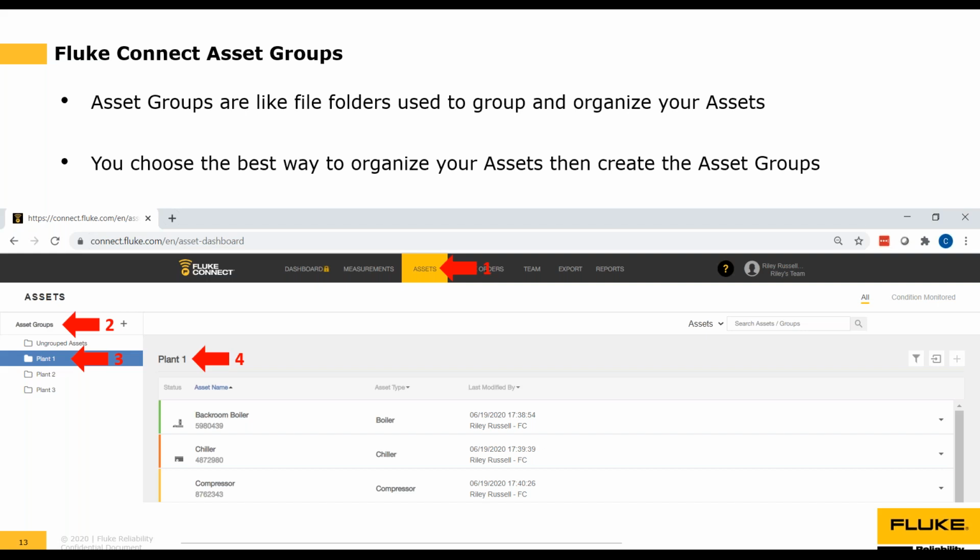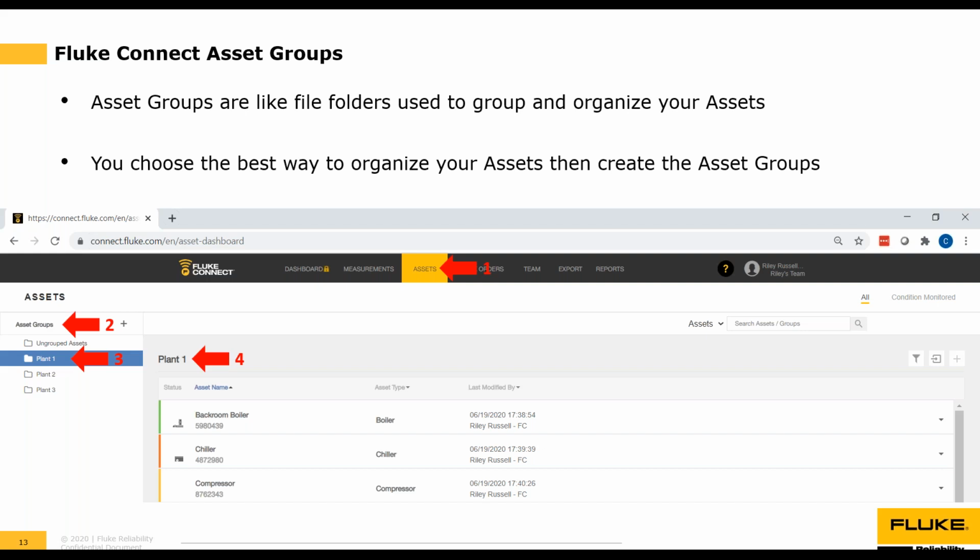You choose the best way to organize your assets and then create the asset groups. You can see here next to the number 3, the asset groups that I have created in my demo account. So my assets are grouped using the organizational system of plants. So I've got plant 1, plant 2, and plant 3. But maybe you will have different names like the North plant, the South plant, or if you go by state names, maybe you have a big organization and your plants are in different states. You might have the West Virginia plant or the North Carolina plant.